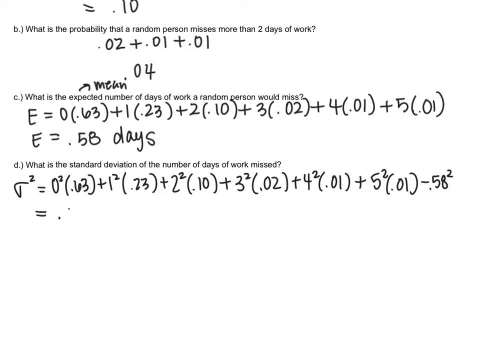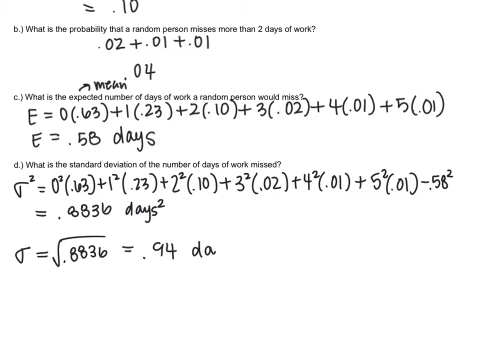And we're going to get 0.8836. So our standard deviation, so this would be days squared, is the square root of 0.8836, which is 0.94 days.